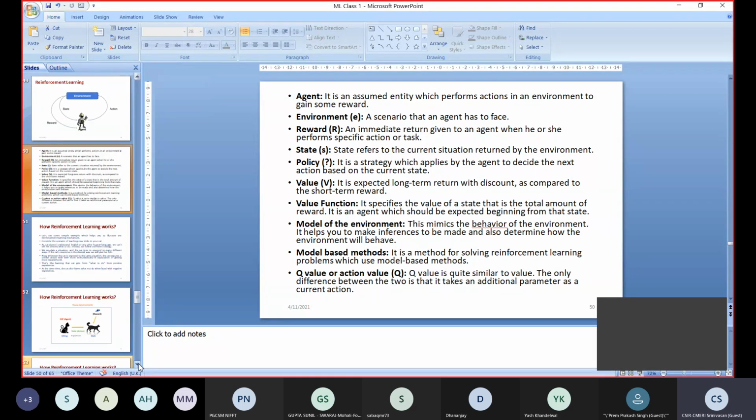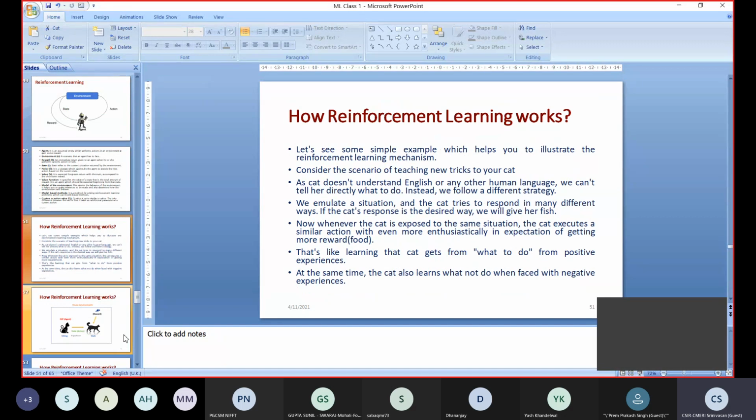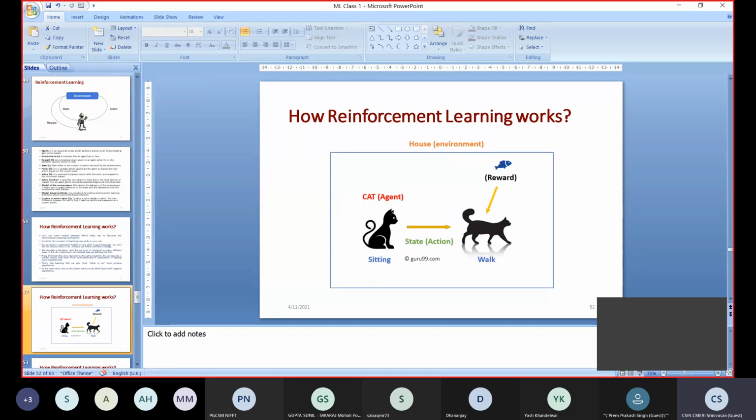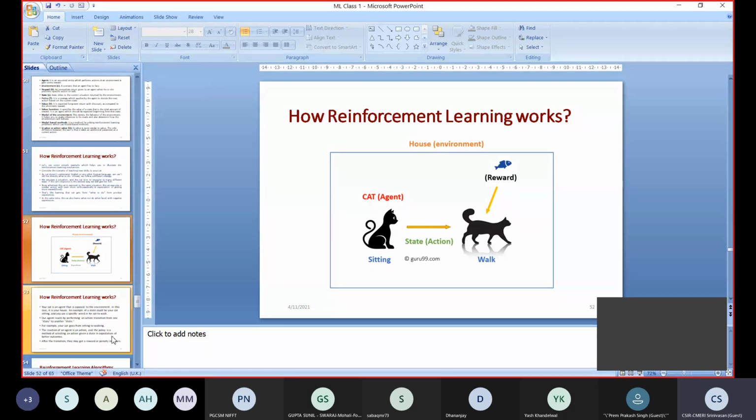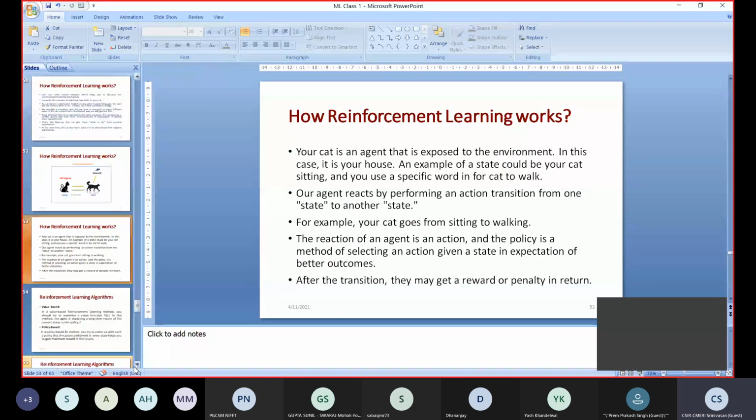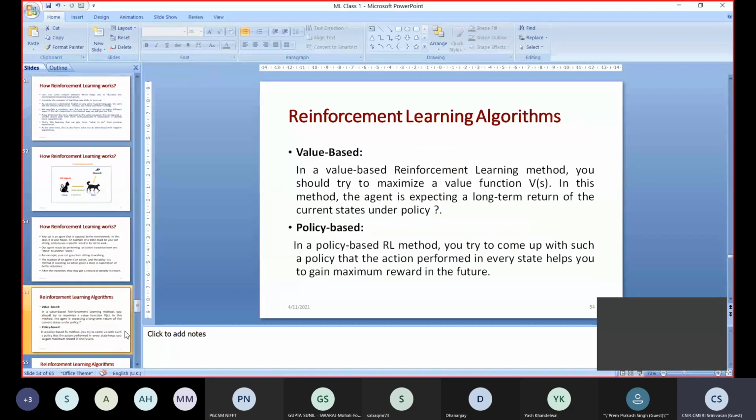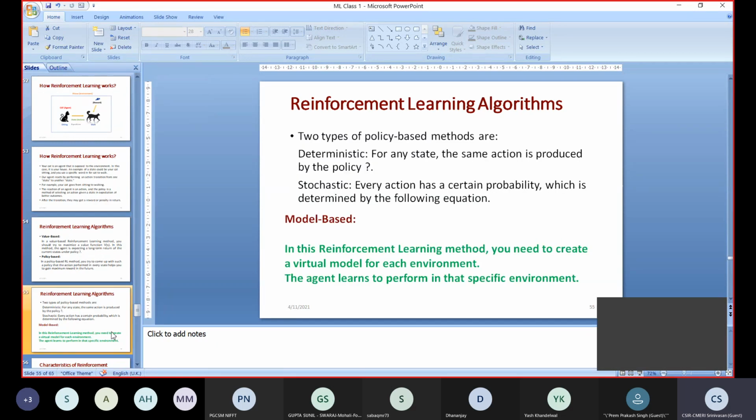And how reinforcement learning works, we have seen with a proper example, like training a cat. After that we have seen the different reinforcement learning algorithms. Value based algorithm, where there will be a value function; our objective is to maximize the value function to get the maximum output. Policy based reinforcement learning algorithm, where defined policies will be there to take a decision, and based on that the agent will be getting the rewards. And the final one is model based.